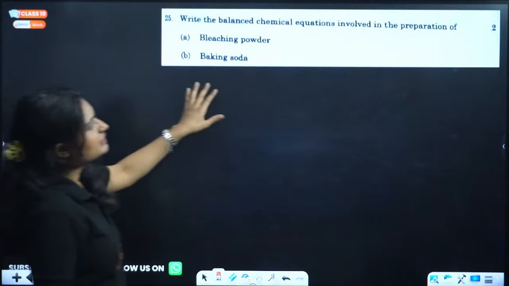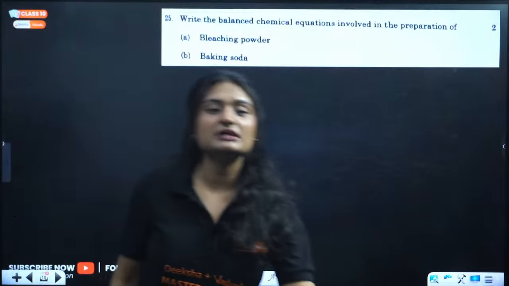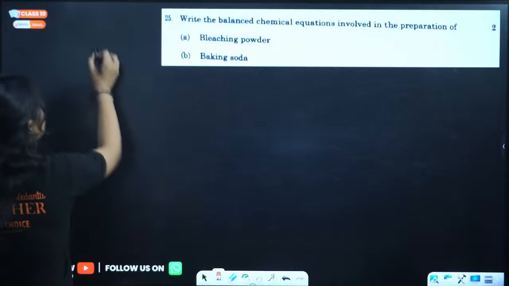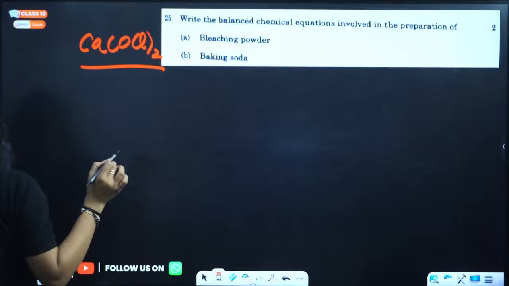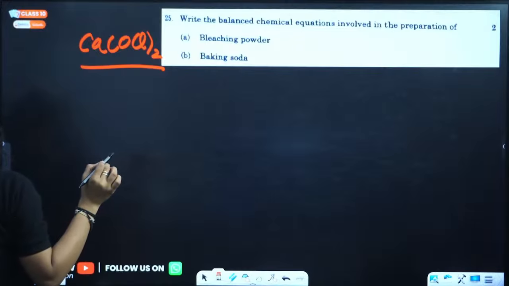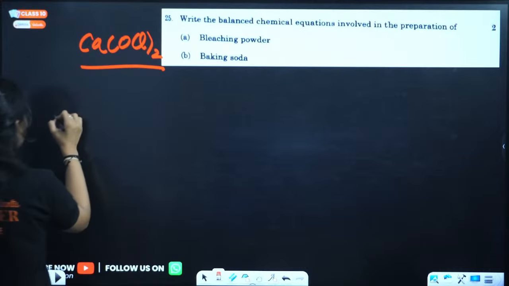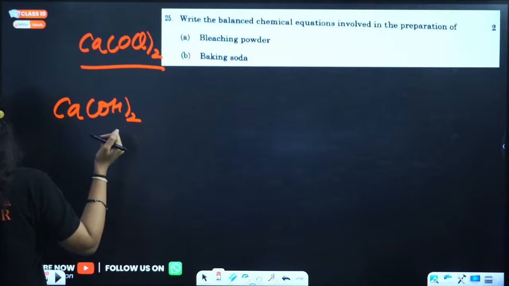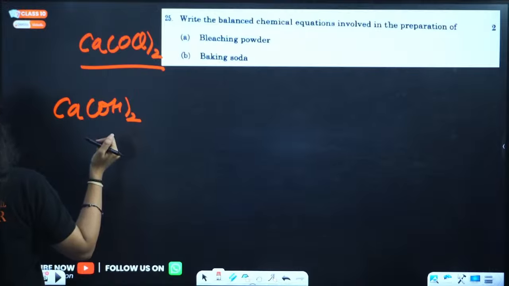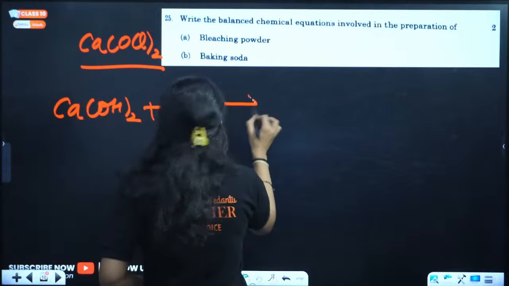Write the balanced chemical equation involved in the preparation of bleaching powder. What is bleaching powder? This is bleaching powder. In your NCERT books, this is the correct formula of bleaching powder. Now how do you synthesize bleaching powder? You have dry slaked lime and you pass chlorine gas through it, and what do we get?